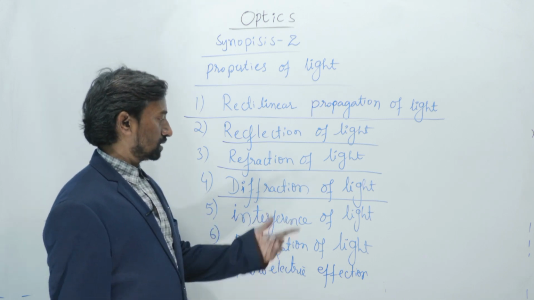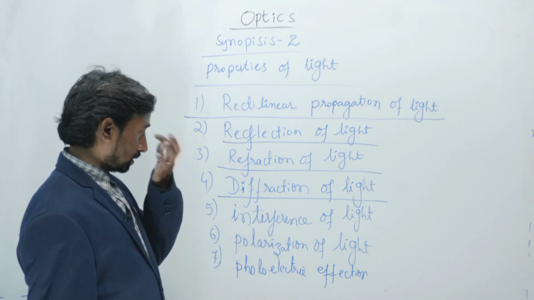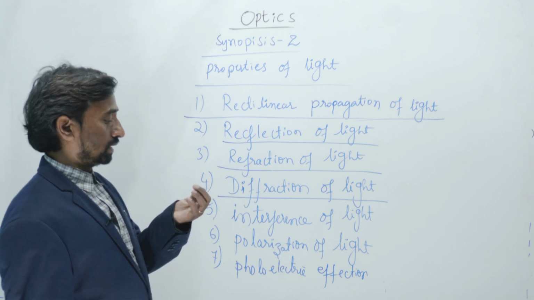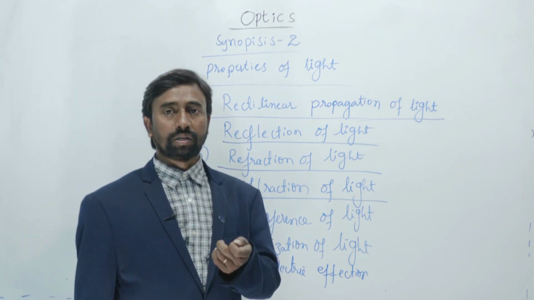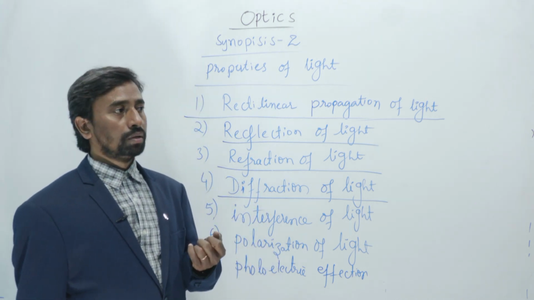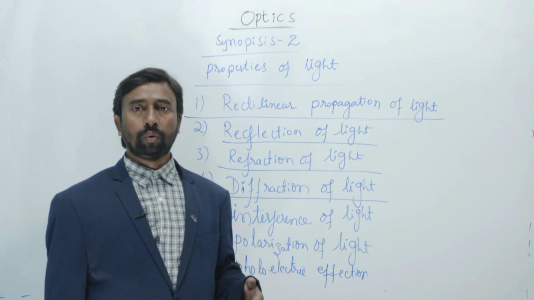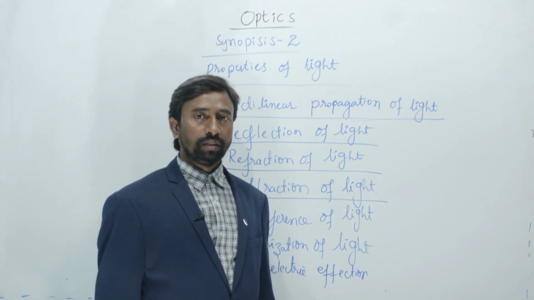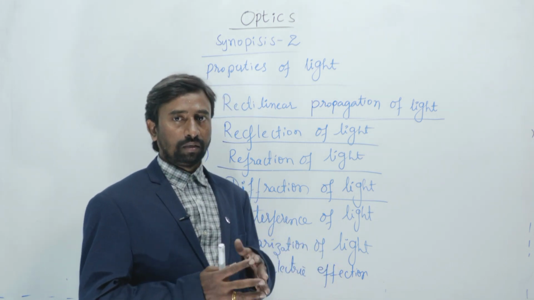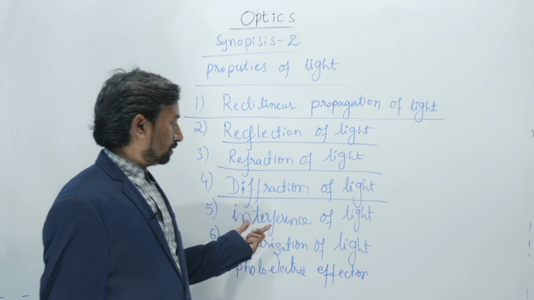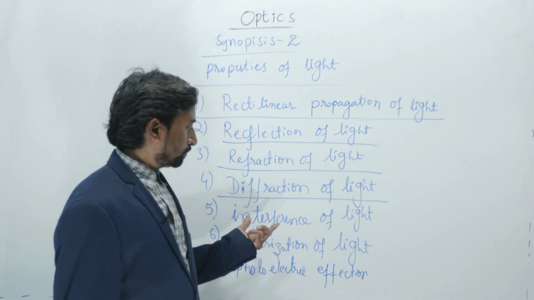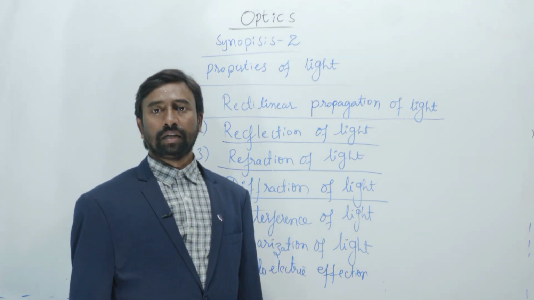Now the interference of light. Interference of light is when the light is coming from the same source, with the same frequency and wavelength, and two waves overlap each other and travel. When they overlap, there is waxing and waning of the light. Whenever light comes from coherent sources, two light waves overlap each other. Where there is maximum amplitude, that is waxing, and where there is minimum, zero amplitude, there is waning. This waxing and waning takes place.